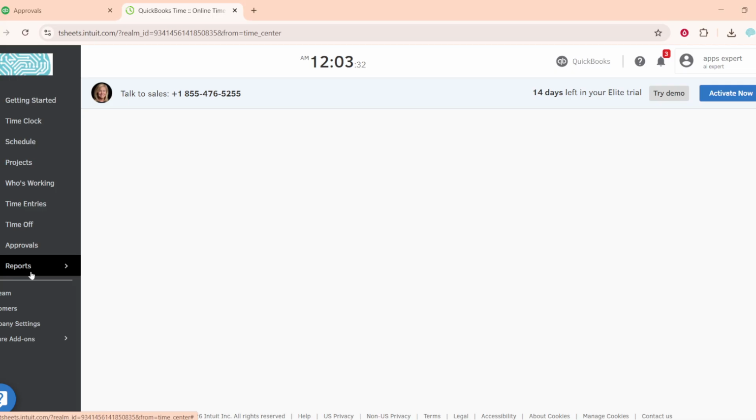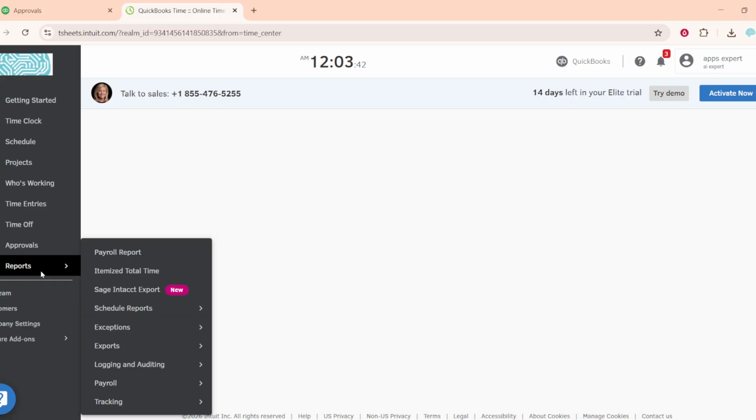Using a desktop browser gives you the full reports menu and the most reliable export options. Make sure you have permission to view and export reports for your team or organization. Next, look at the left-hand side menu and click Reports. This is your hub for pulling time data in the format you need.